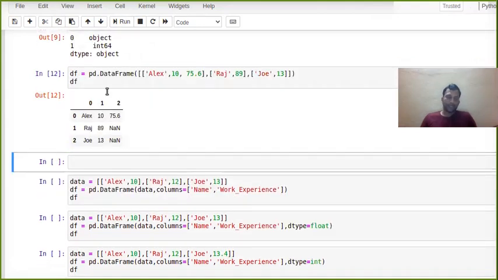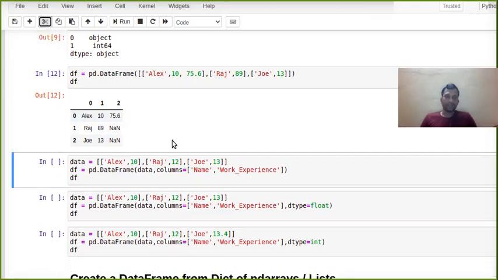Now you can see here, the index by default starts from 0 and the column also starts from 0. If someone asks, I don't want to start with 0, instead I want to give my own feature name, like column name, what can you do? Suppose I create data like this and store it in a data frame. This I have explained. If you want to give your own column names, whatever name you want, you can. Here we have a total of 2 columns, so I have given one column name as name and the second as work experience. Now you can see.